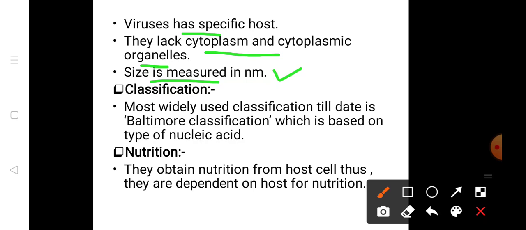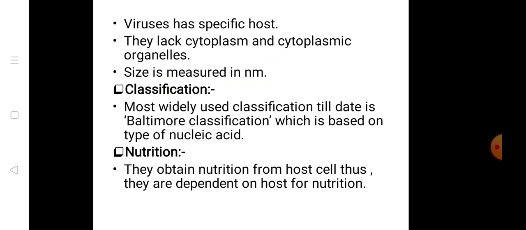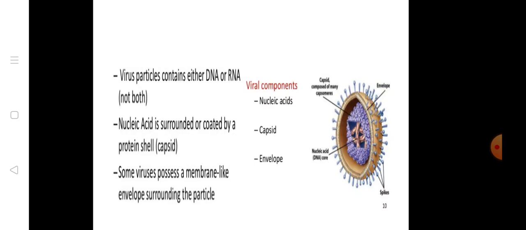Then we have seen the general structure of viruses, as they contain either DNA or RNA. The nucleic acid is in the center, surrounded by a capsid, which is a protein made up of capsomers. Surrounding the capsid, there is the envelope. The envelope is made up of protein, lipid or carbohydrates. Some enveloped viruses have spikes on them.